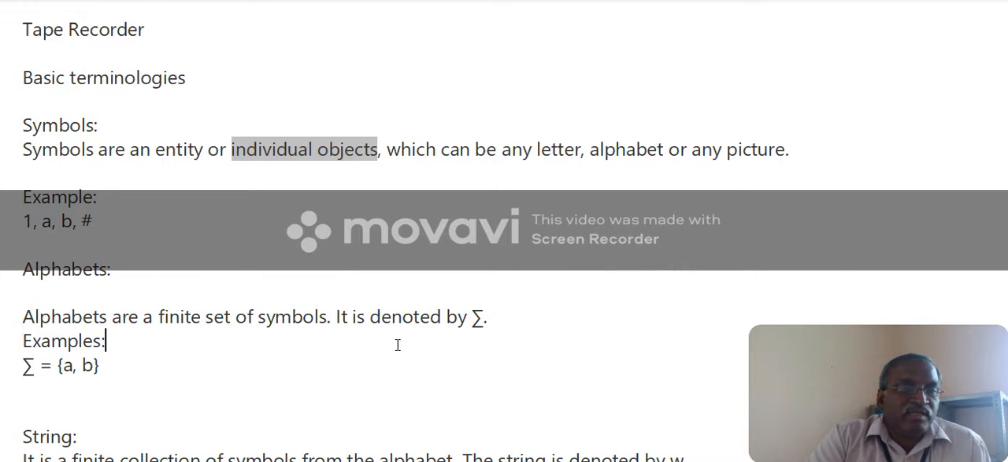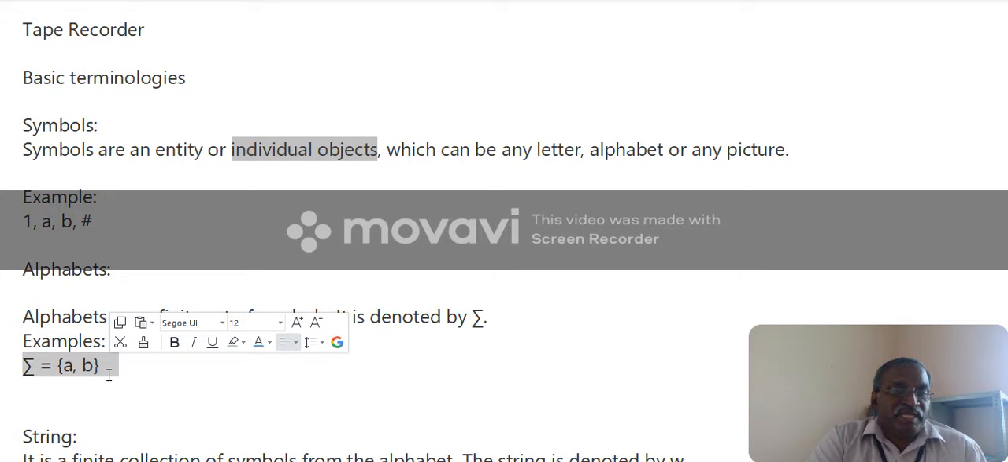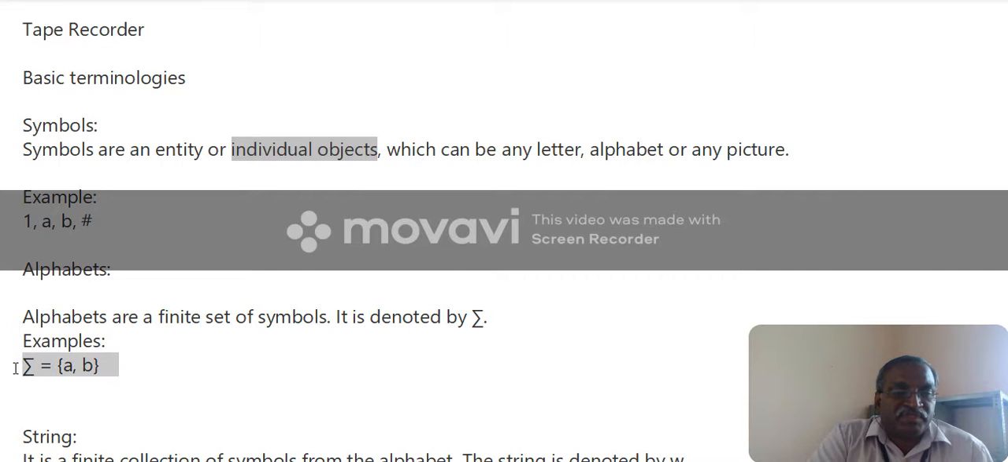So what is a symbol? Symbols are an entity. Alphabets are finite sets of symbols, which is represented by sigma. We can represent it this way: sigma equals, within curly braces, A comma B. So this is the way of representing the alphabet.